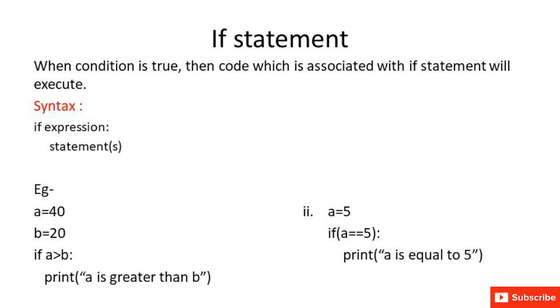Okay. Take another example. A is equal to 5. So we have applied the condition, if a is equal to 5. When a becomes equal to 5, then we will print a is equal to 5.